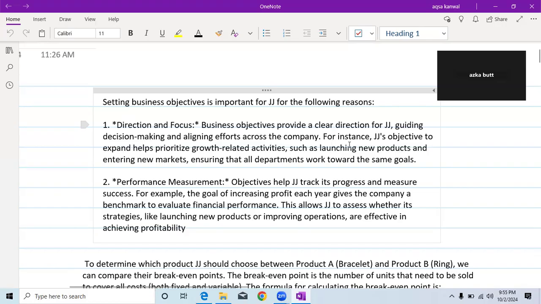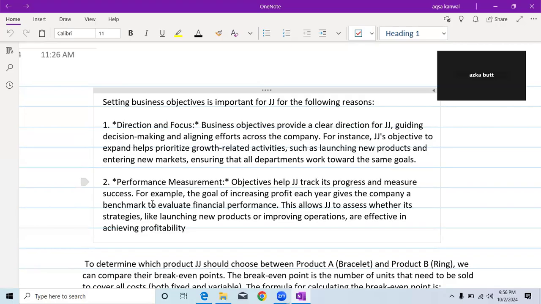For instance, JJ's objective to expand helps prioritize growth-related activities. If you read the case study, you will know that JJ wants to expand, such as by launching new products and entering new markets. By following these ways you can grow and expand, ensuring that all departments work toward the same goals. And the second one is performance measurement.